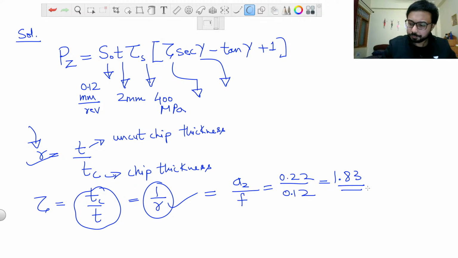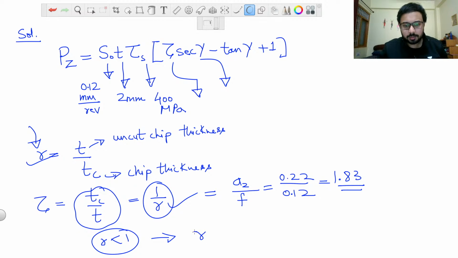So now let's discuss an important thing here that you can use to remember chip reduction, or to check if the value is coming out properly or not. Zeta, since it is the ratio of Tc by T, is the reciprocal of R, and we know that R is less than 1. So zeta will always be greater than 1 because it is the reciprocal of R.